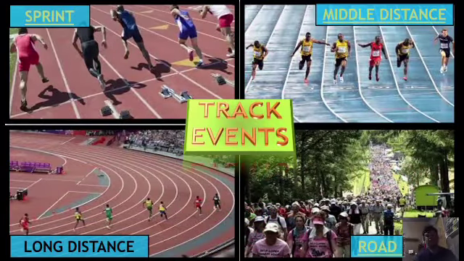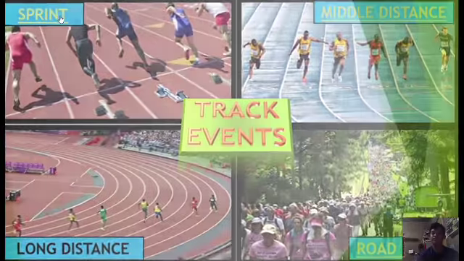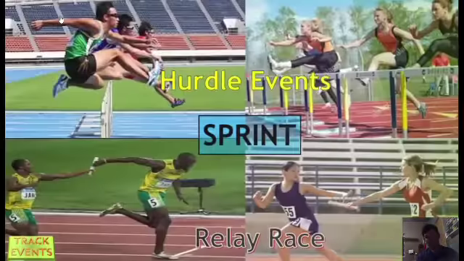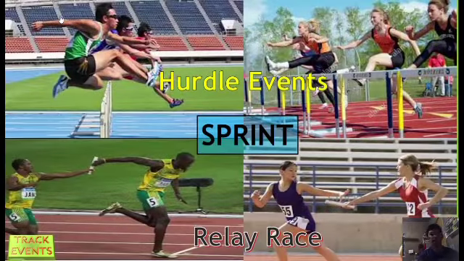Let's have here the track events. Sprints are short races which can be 60 meter, 100 meter, 200 meter, or 400 meter. Under sprint, we have hurdle events and relay race. For hurdle events, it can be held 60 meter hurdle, 100 meter hurdle for women category, 110 meter hurdle for men category, and it can also be 400 meter hurdle.